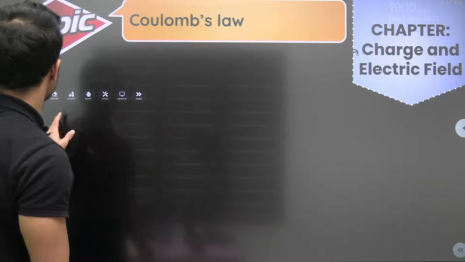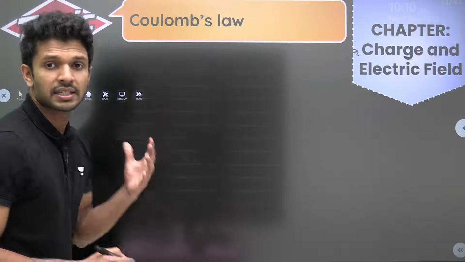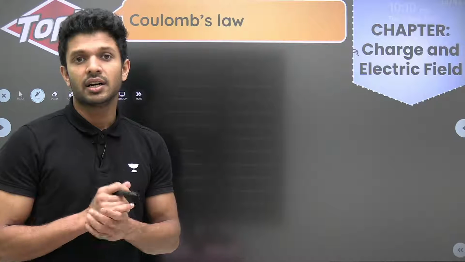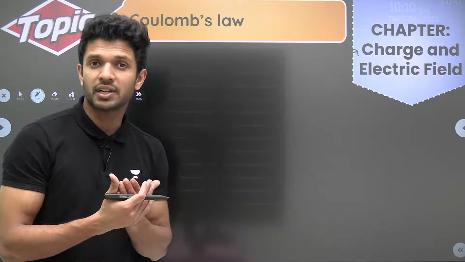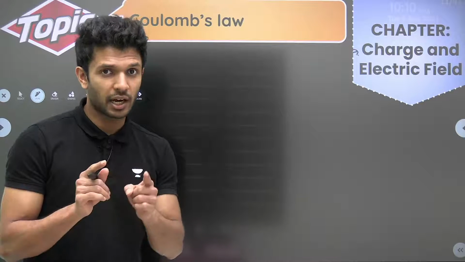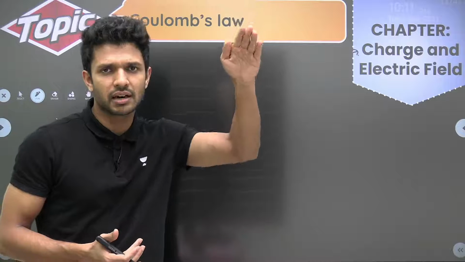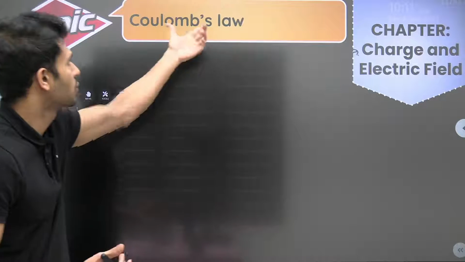When this chapter starts, we are seeing some of the properties of charges, like poles will be repelling, unlike poles will be attracting. We all know about these things. But now here we are going to talk about important topics. So the first important topic, after skipping all these, comes as Coulomb's law.